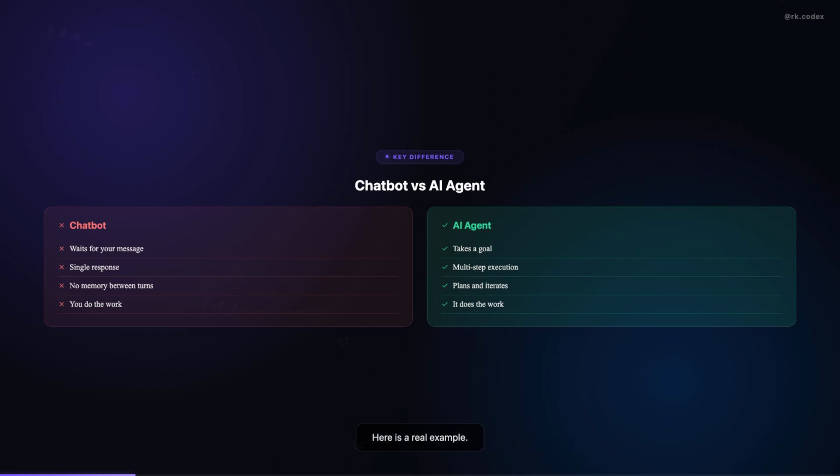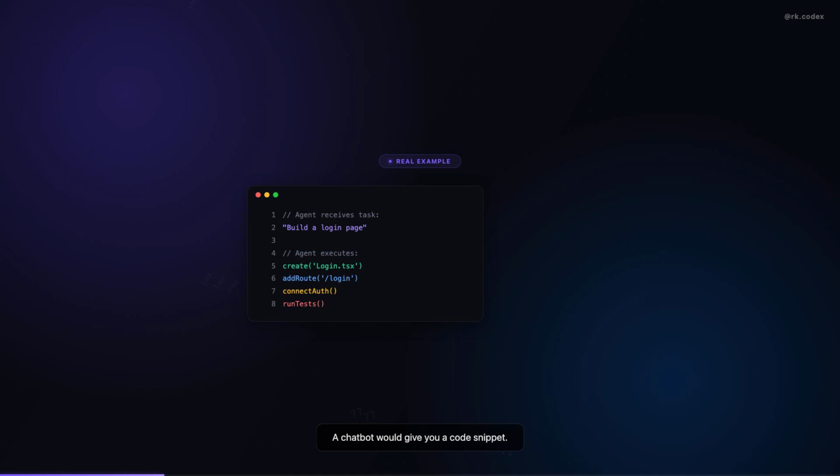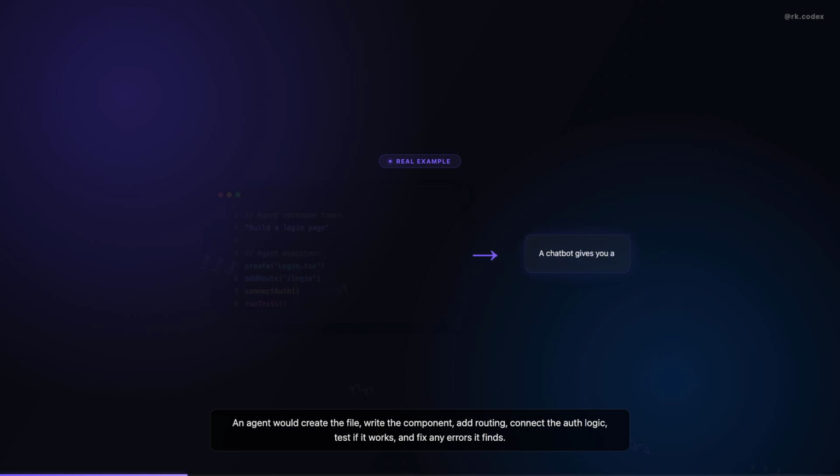Here is a real example. Say you ask an AI agent to build a login page for your app. A chatbot would give you a code snippet. An agent would create the file, write the component, add routing, connect the auth logic, test if it works, and fix any errors it finds. It is doing the full job, not just answering.